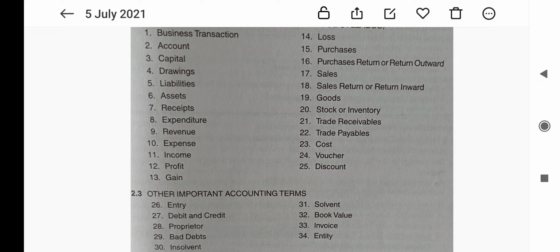Cash discount is always recorded in the books of both the parties, but trade discount is not recorded in the books as it is deducted from the sale price.